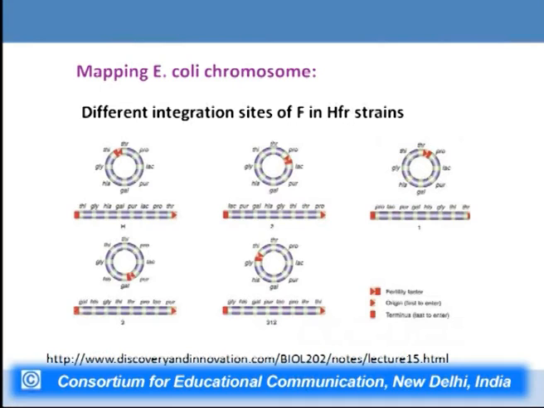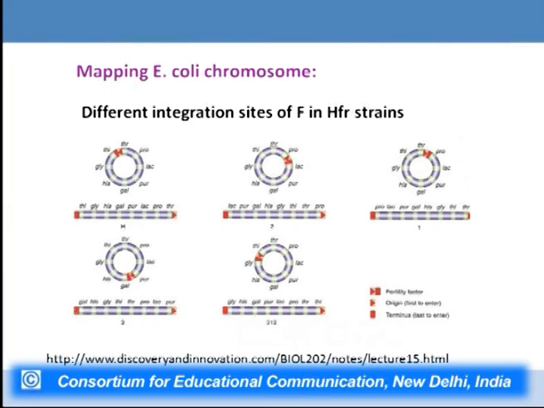This particular figure shows how the F factor can get integrated into the host chromosome at different sites, and because of this integration at different sites, the order of transfer of genes will vary in different HFR strains. Like this particular panel shows incorporation of the F plasmid into different sites of the chromosome, and because of this incorporation, the transfer is varying from one strain to another strain.